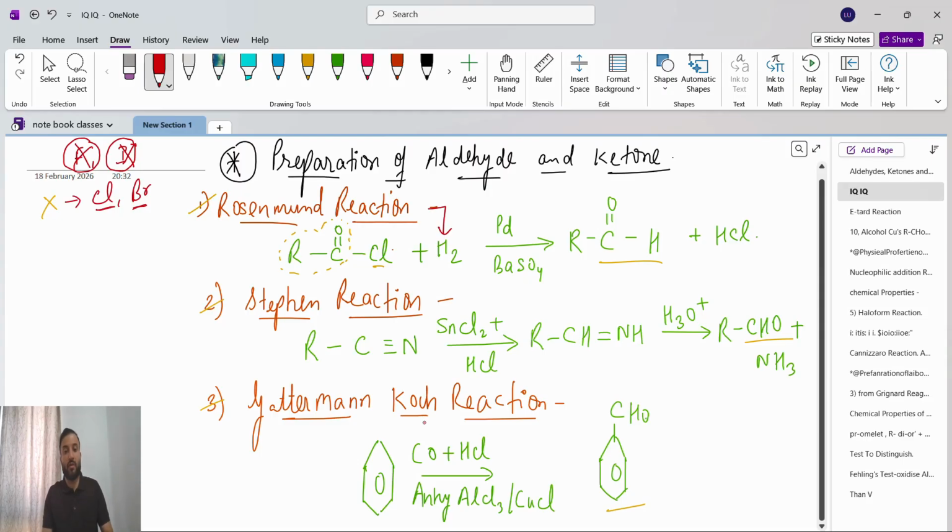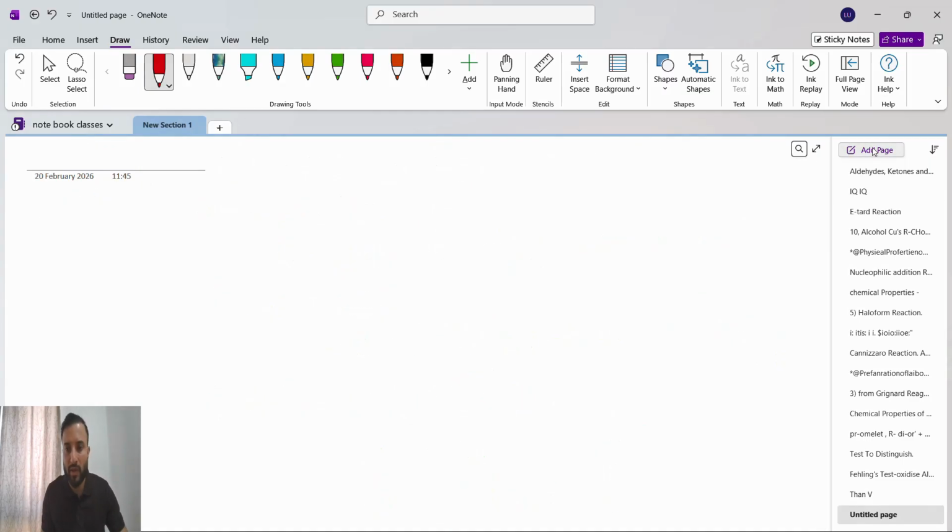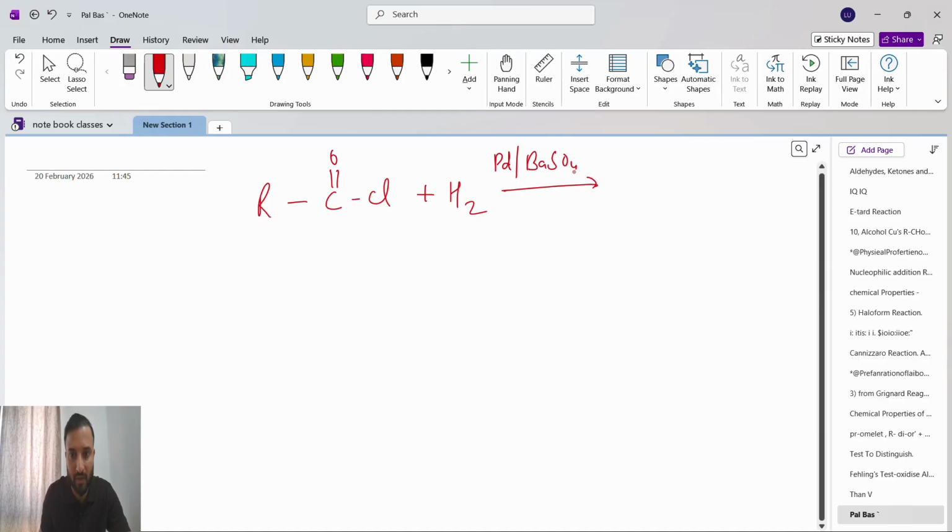So this is the reaction you have to understand. The Rosenmund reaction: C double bond O connected with R and connected with Cl undergoes hydrogenation, meaning addition of hydrogen H2, in presence of palladium, barium sulfate. So guys, see what will happen. We know that this is the Rosenmund reaction. What final product will it give?